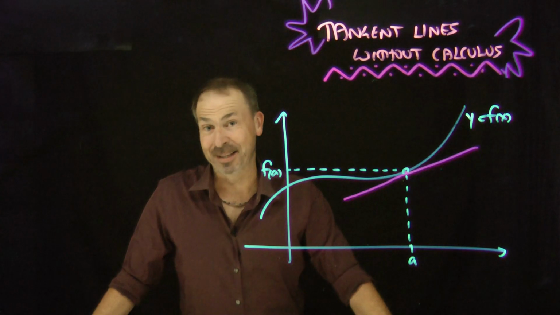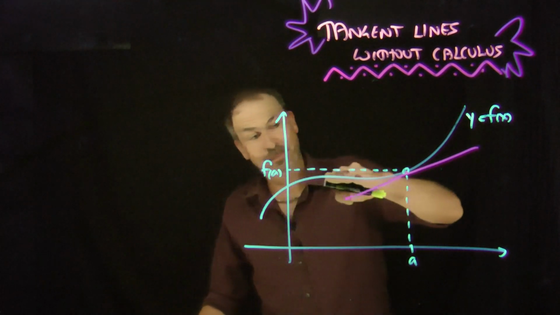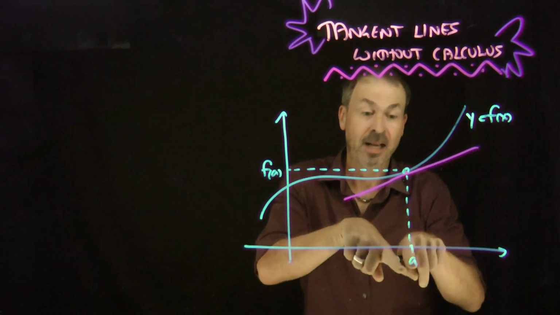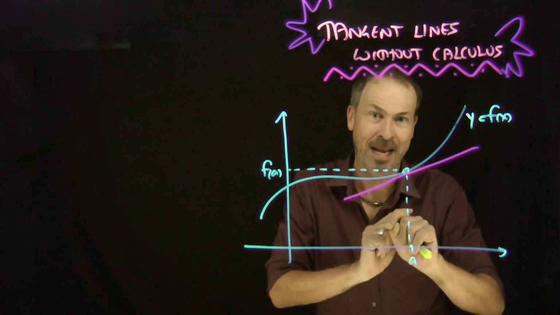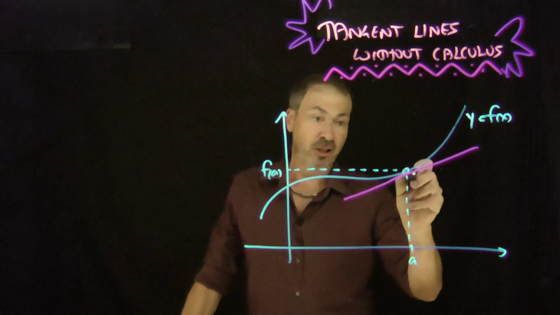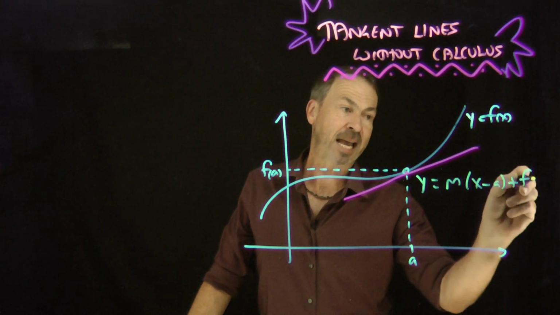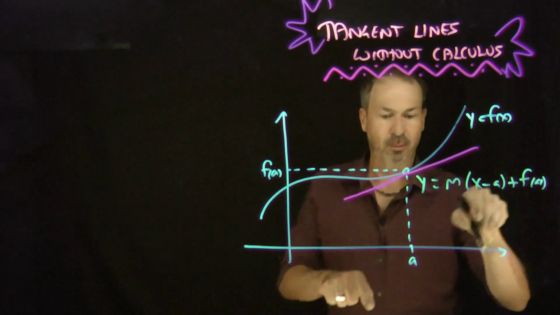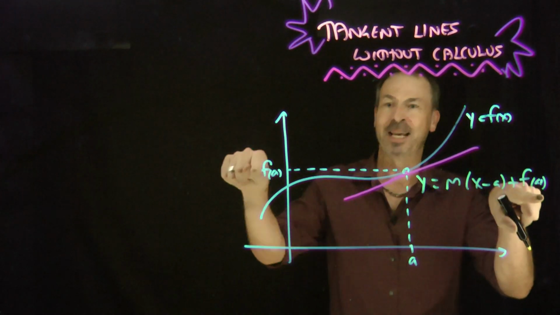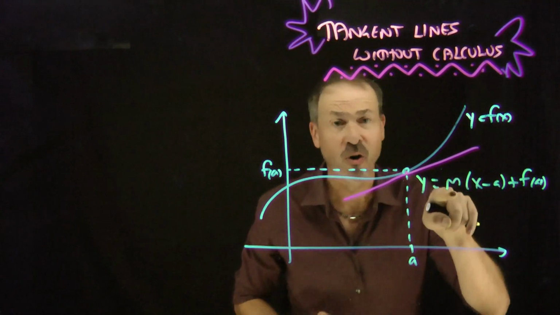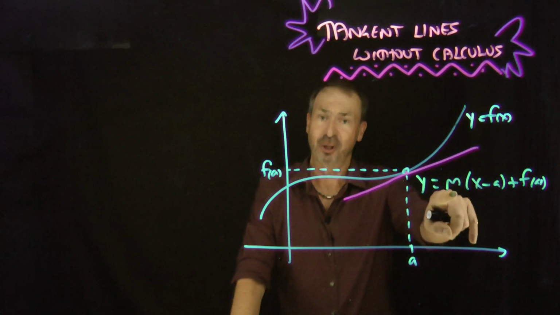Okay, so here's Descartes' insight. We've got the graph of a nice polynomial function, and we're trying to find the equation of the tangent line to that curve at some specific location, x equals a. Now we do know the equation of the tangent line is going to be of the form y equals some slope m times x minus a plus f of a. I think I'm right, putting x equals a to that, the first term vanishes, y equals f of a. Yes. So there's the general form of the equation of the tangent line, except we just don't know which particular value of m for slope to choose.